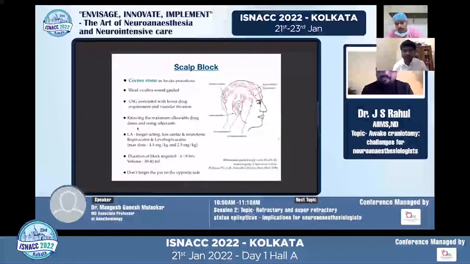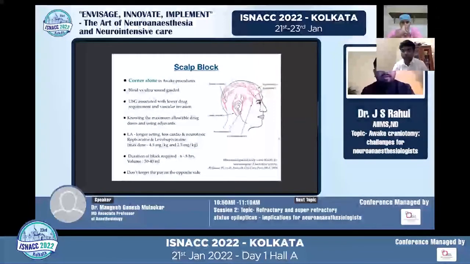Then knowing the scalp block is very, very important, because it is a sort of cornerstone in awake craniotomy. As we know, a good awake craniotomy is sometimes purely based on a good scalp block. If the scalp block is good, the patient is pain-free, comfortable, and compliant, and the surgery goes in a rather smooth direction. So there's no harm in calling it a cornerstone. And definitely knowing the anatomy is of great help.